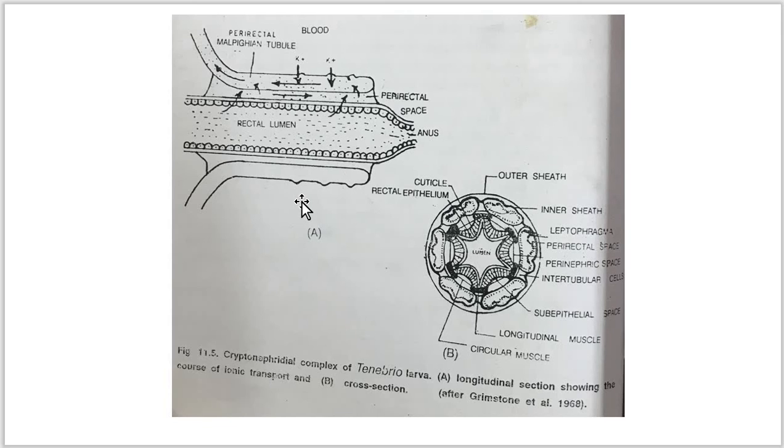The perinephric space lies between an outer double layer perinephric membrane and an inner rectal peritoneal membrane.